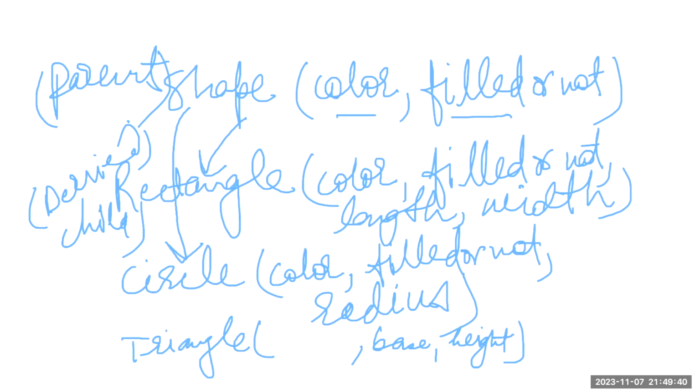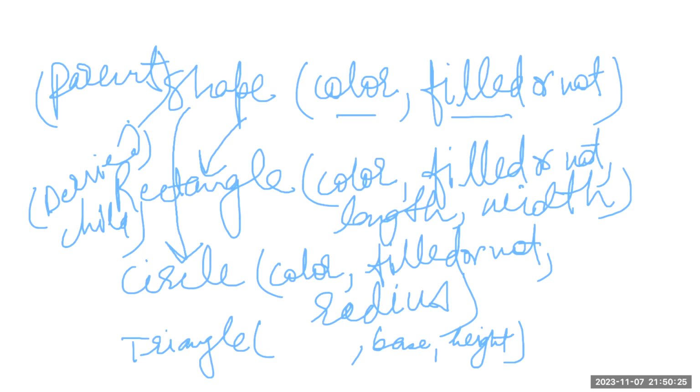All these 3, rectangle, circle, and triangle, are a kind of shape, and shape is my parent class. So all these 3 classes derive certain features, in this case color and filled or not, from the shape class. But apart from these, there are unique features in each of the classes. Rectangle has length and width, circle has radius, triangle has base and height. Do you understand this? Fine.